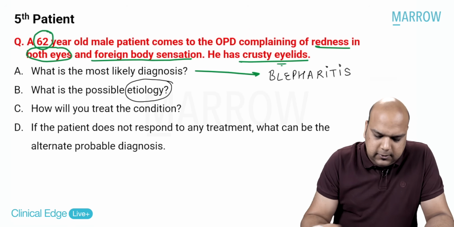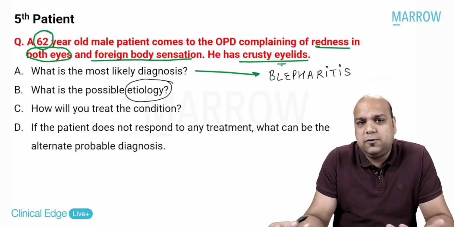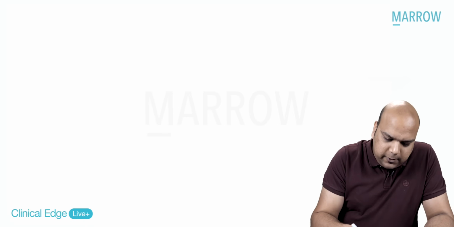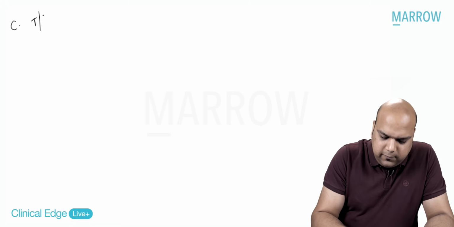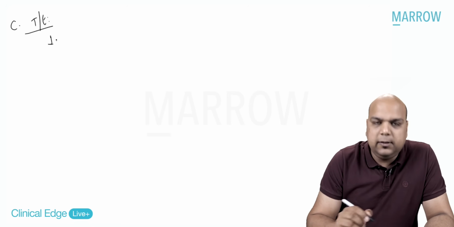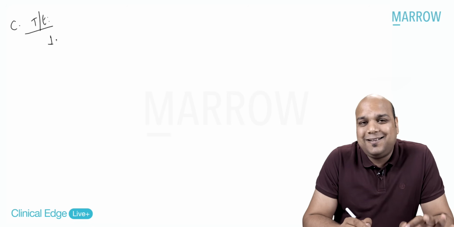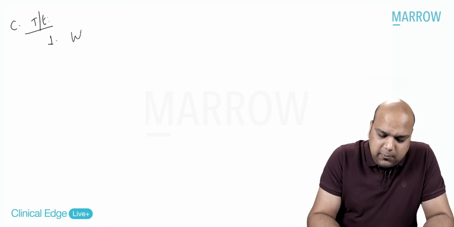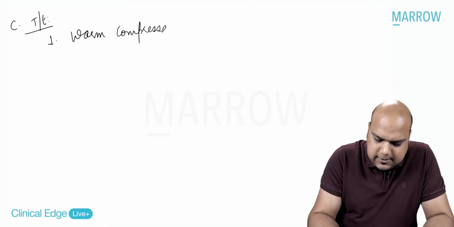Now let's move back. The third question that we are asking ourselves is, if it is a case of blepharitis, how are we treating that case? So treatment of blepharitis. Number one, in all of the three cases, whether there is crusting, dandruff, or meibomian gland disease, the most important is warm compresses.